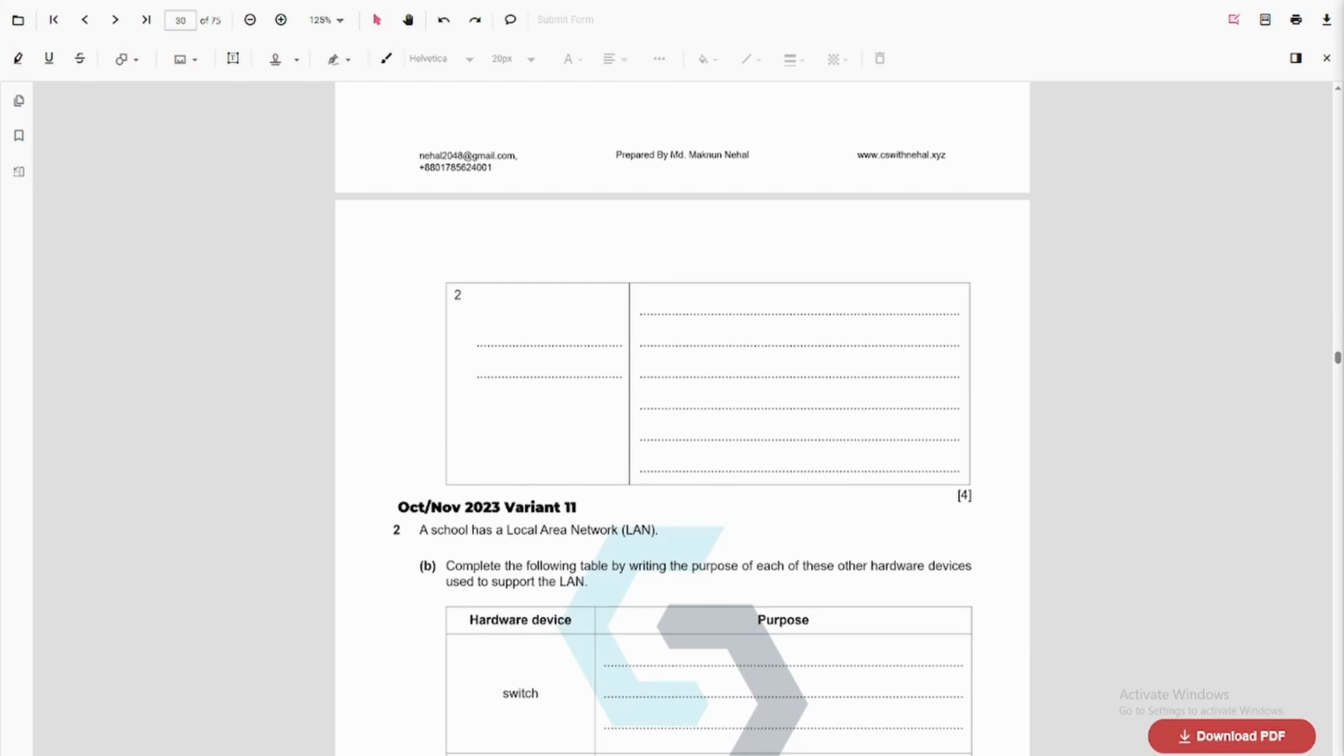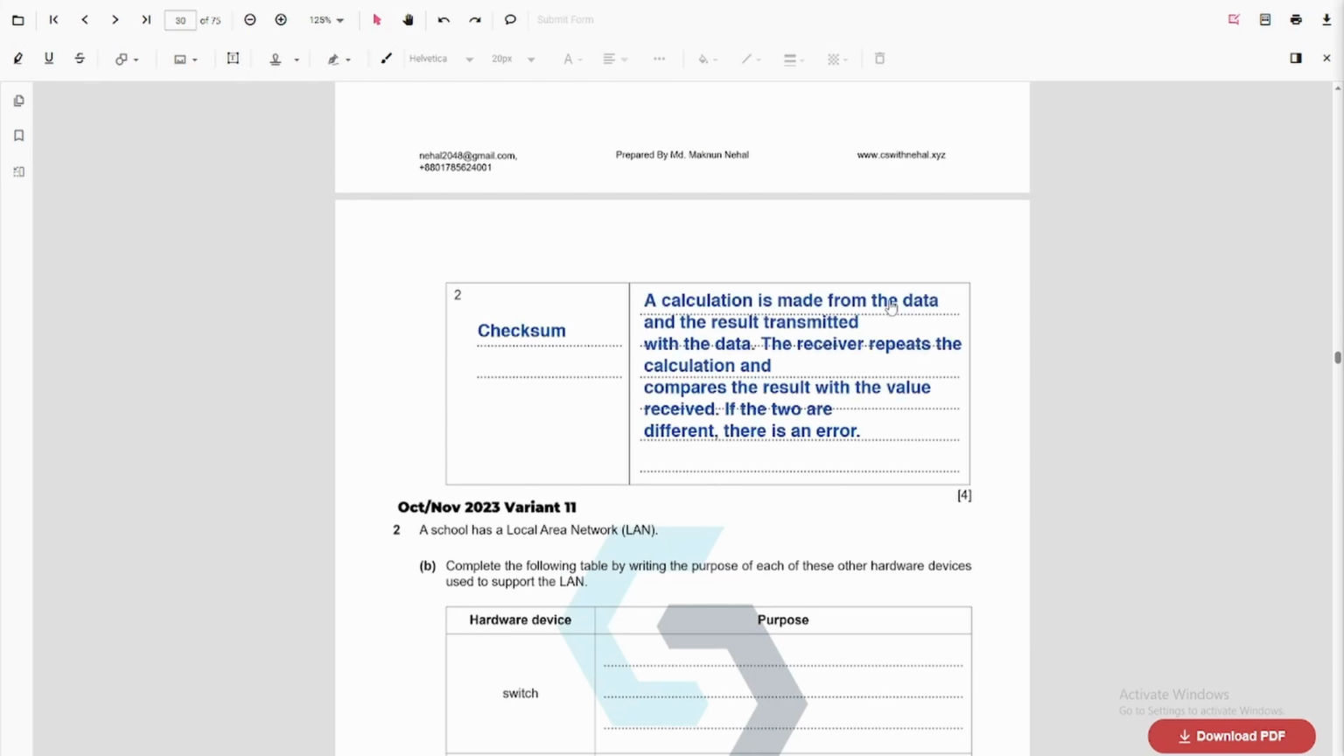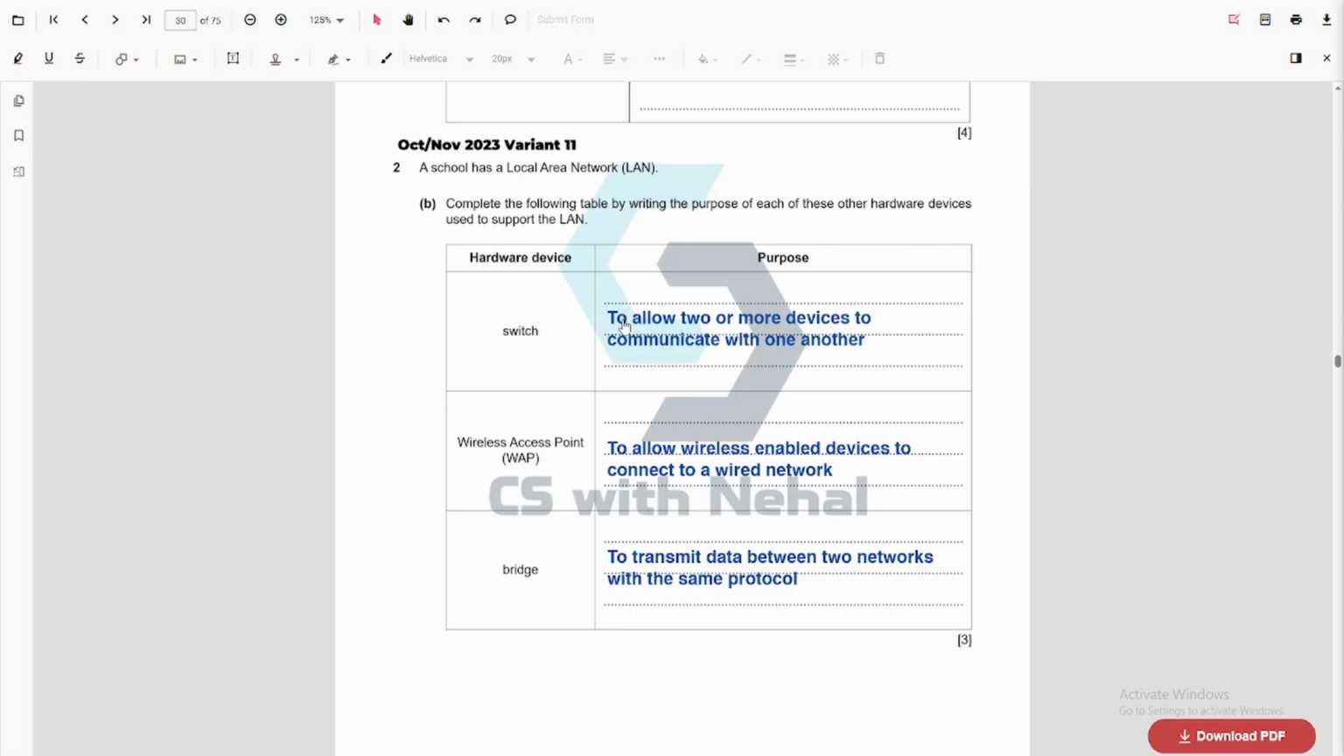Alright, then we write checksum. In checksum, a calculation is made from the data and the result is transmitted with the data. The receiver repeats the calculation and compares the result with the value received. If the two are different, that means there is an error. So a switch is to allow two or more devices to communicate with each other. A WAP is to allow wireless enabled devices to connect to a wired network. Then a bridge is used to transmit the data between two networks with the same protocol.